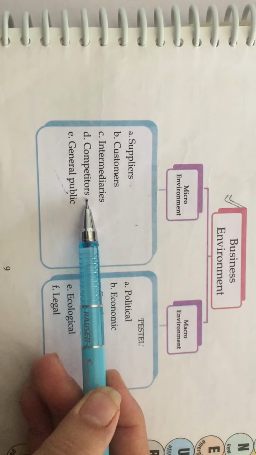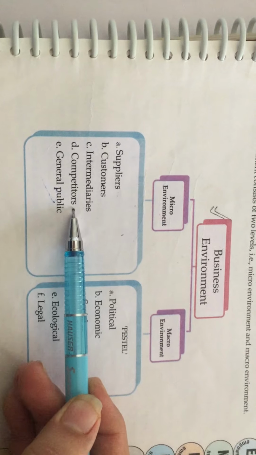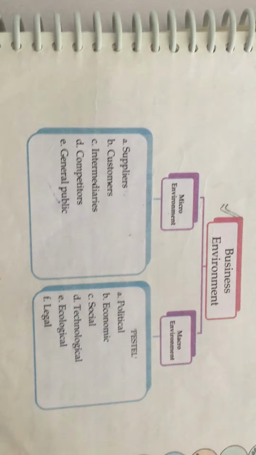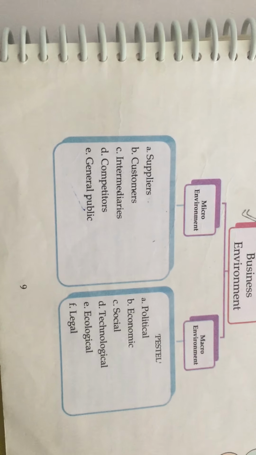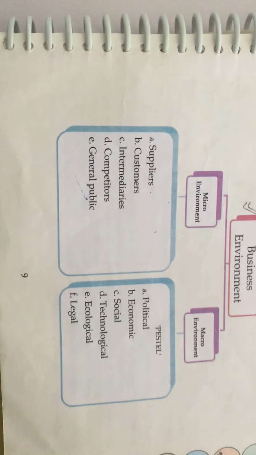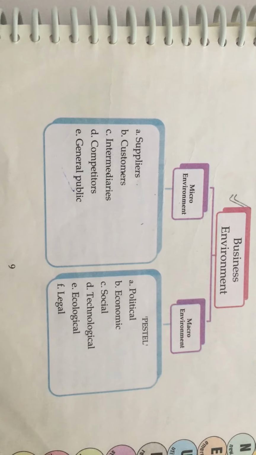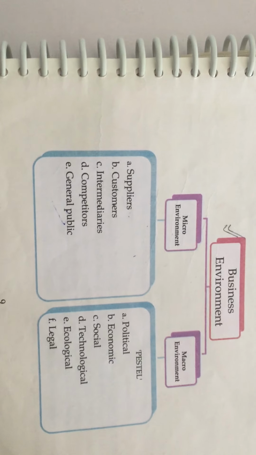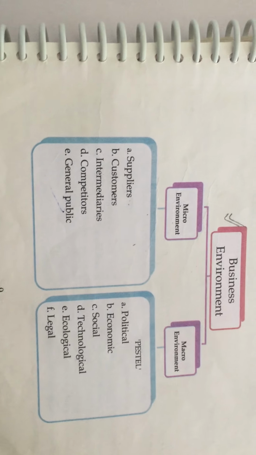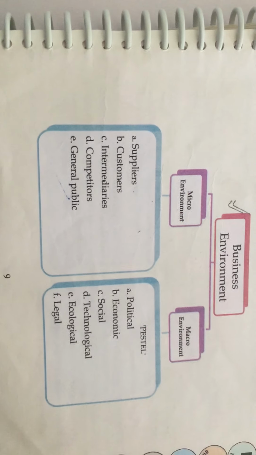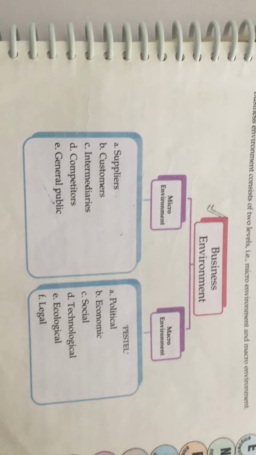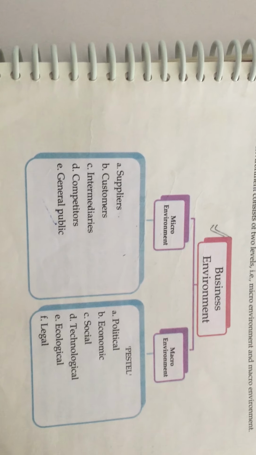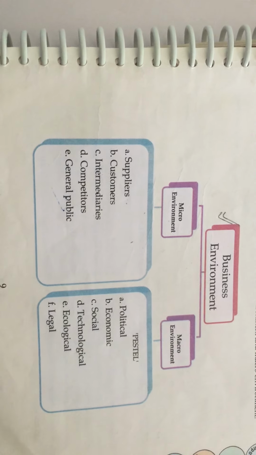Then come competitors. Competition is inevitable and unavoidable in today's market, so you have to cope with those competitors, who are in the same line of product or business. And lastly, the general public: whether the general public is accepting you, whether you are maintaining social standards and your business obligations.